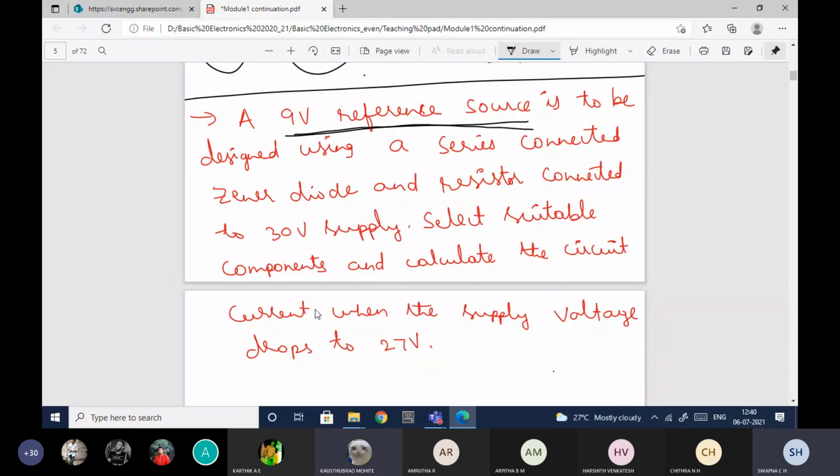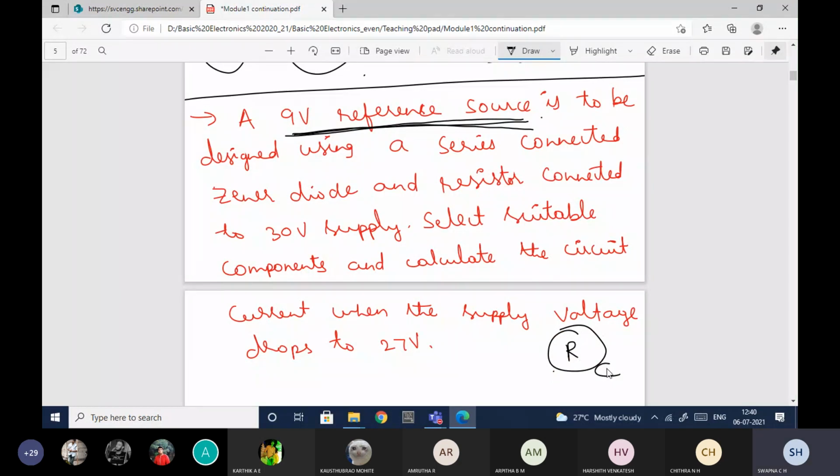Voltage across the Zener diode should be 9 volts. Yes, very good. Voltage across the Zener diode should be 9 volts. A circuit is to be designed. Generally, designing means you need to find resistance values or capacitance values in the circuit.